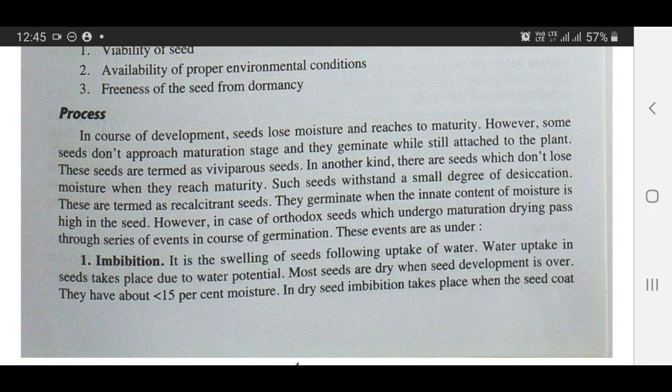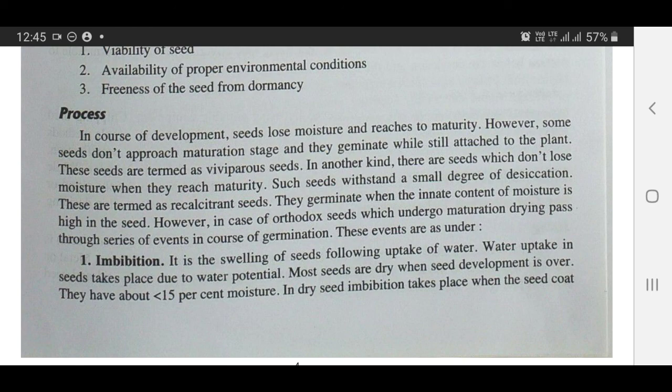Process. In the course of development, seeds lose moisture and reach maturity. However, some seeds don't approach the maturation stage and they germinate while still attached to the plant. These seeds are termed viviparous seeds. In another kind, seeds don't lose moisture when they reach maturity. Such seeds withstand only a small degree of desiccation. These are termed recalcitrant seeds. Fruits like mango, khirni and sapota have recalcitrant seeds, and hence such seeds should be sown immediately after extracting from the fruits. They germinate when the innate moisture content is high in the seed.